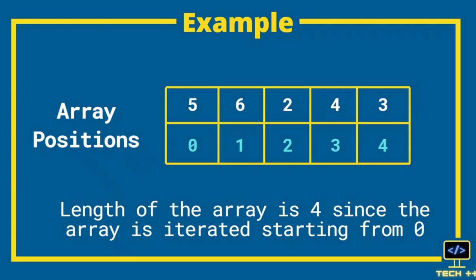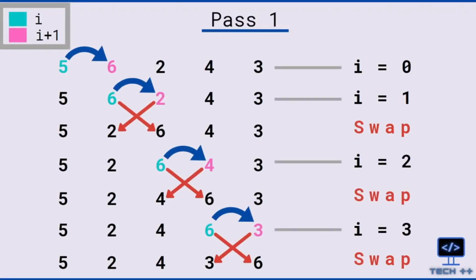So as per the bubble sort, we will iterate through the list using a for loop, using i as our iterator. At first, the value of i will be 0, as explained in the previous slide. Then the algorithm will compare the element at i position of the array with the element at i plus 1 position of the array. The number on the ith position is marked by sky blue color and that on i plus 1 position is marked by pink color.